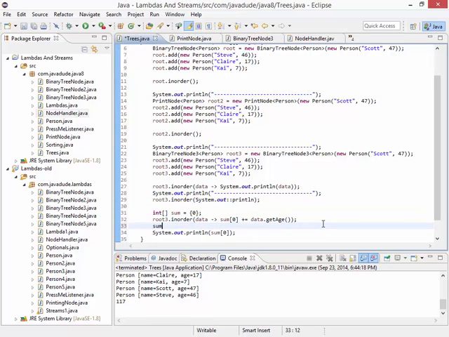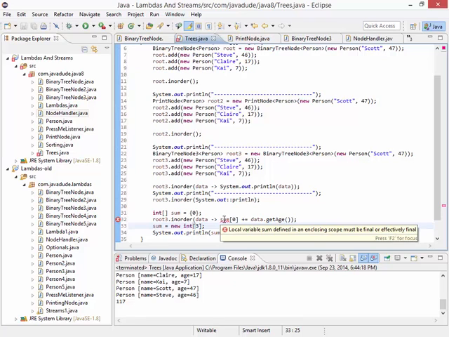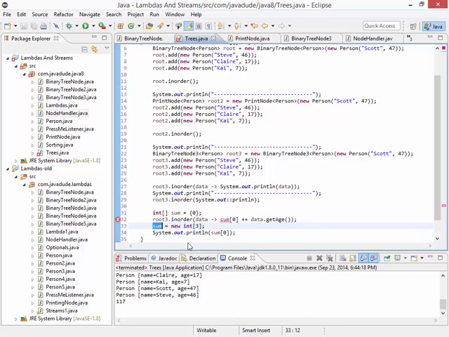Now, if I were to come in here and say sum equals something else, like that, I think that's going to be the error, right? Oh, only initializers. If I did something like that, notice here it gives me an error. Local variable sum defined in a closing scope must be final or effectively final. So it's checking to see, oh, hey, wait a minute, you're changing it at some other point. That's not allowed. So what this lets you do is, as long as you don't actually change it, you don't have to explicitly mark it final, but it's still treated as final. Make sense?